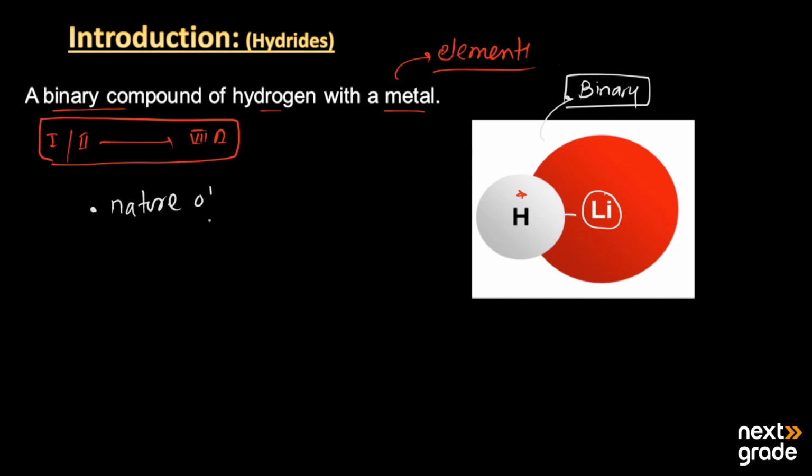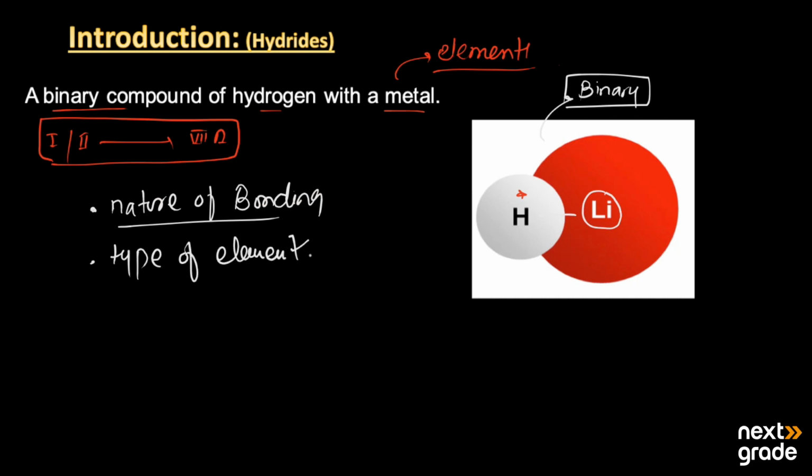What is the nature of bonding, or how the bonds have been formed, and the second thing, it depends broadly on the type of elements that form the bond with the hydrogen. On the basis of this they have been classified into different categories.